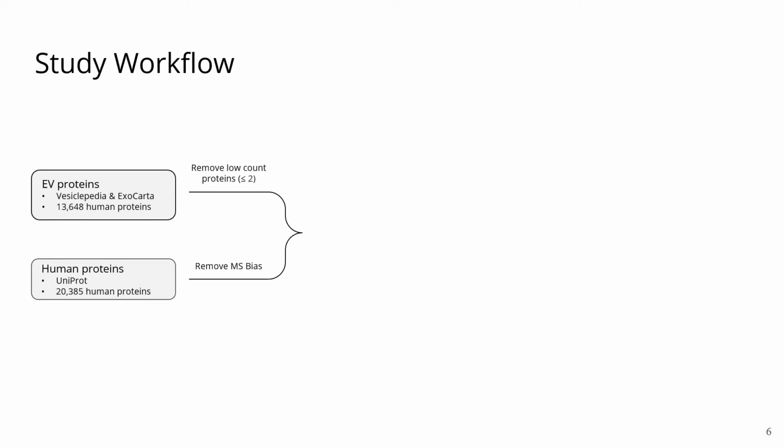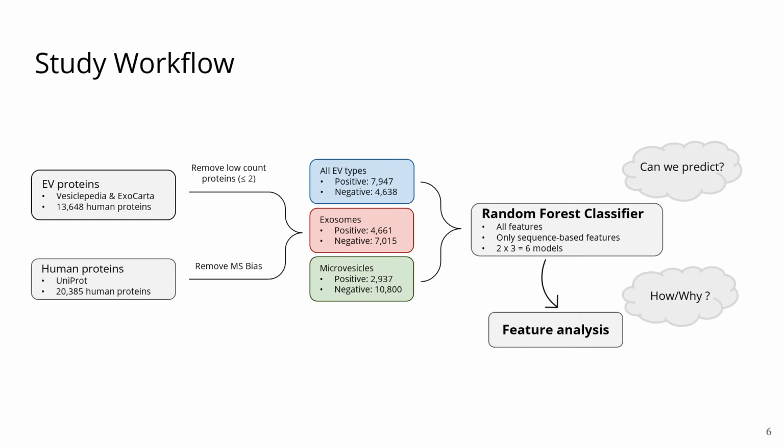After filtering, we created our datasets. We designated all proteins that were still in the EV protein dataset as positive, so EV proteins, and all human proteins that were not included in the EV dataset as negative, so non-EV proteins. We did this for general EVs, for exosomes, and for microvesicles specifically. For all three of these datasets, we created random forest classifiers, one using all features that we generated and one using only the sequence-based features, leading to 6 models in total. And those models we then analyzed to see which features were most important for the correct classification.